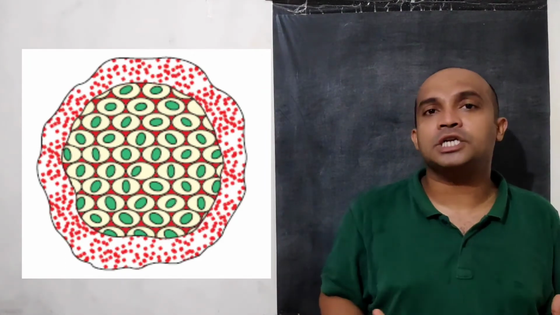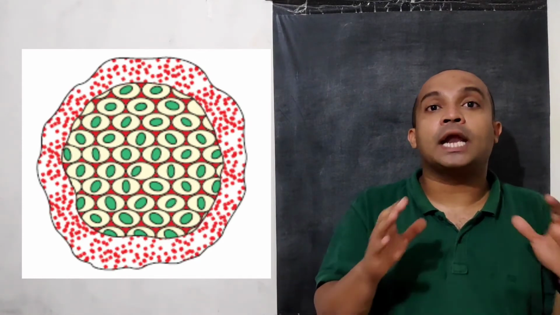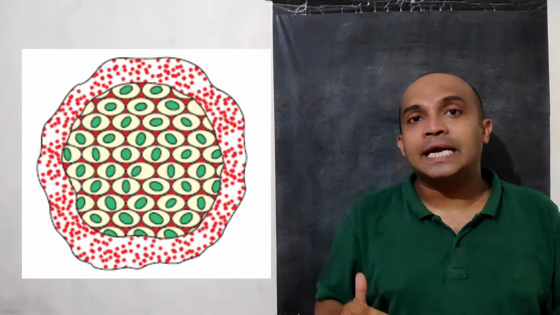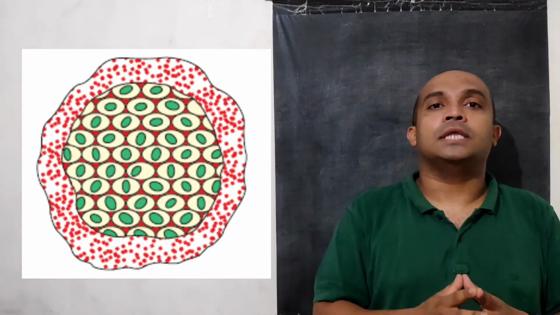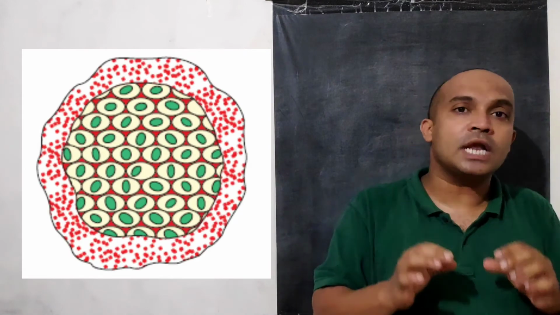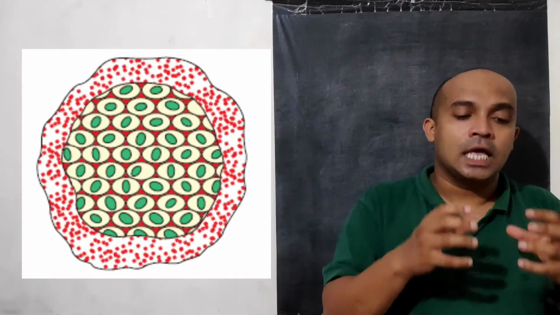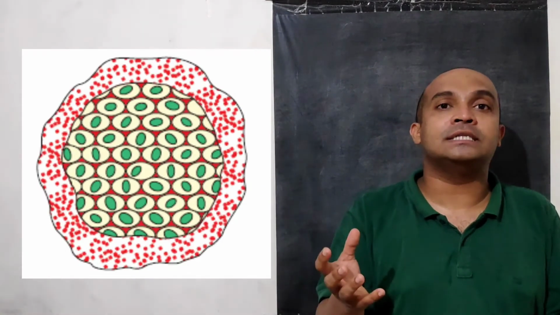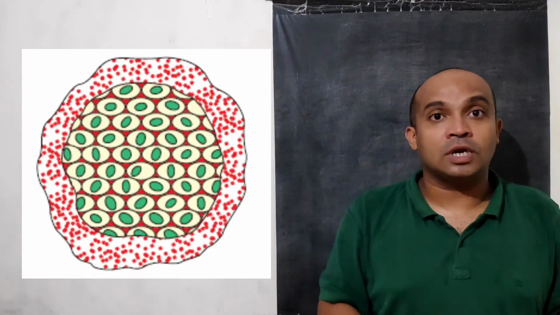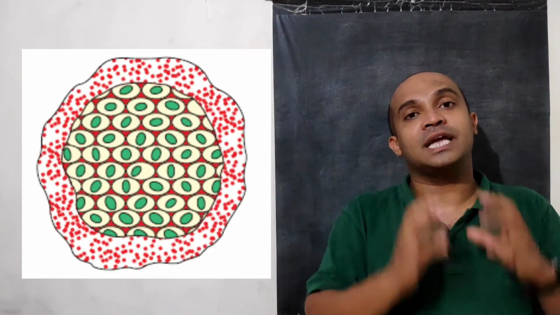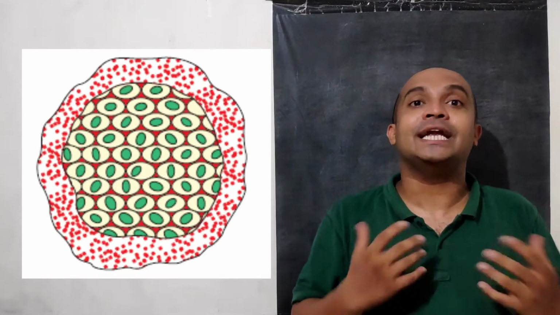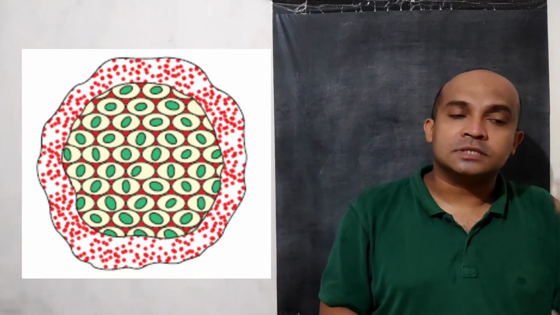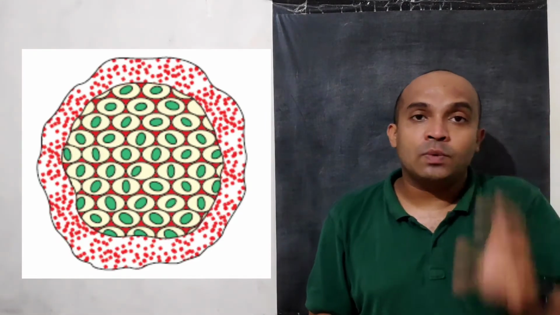And when favorable conditions arrive, when this unfavorable or adverse condition is finished, then the cyst is removed, and the nuclei present within this cell all come out with a small part of cytoplasm, and each nucleus with its smaller cytoplasm will become a whole cell. That means they are now individuals. Understood? So that is how multiple fission occurs when an adverse condition or unfavorable situation is there. Or normally these organisms undergo binary fission.